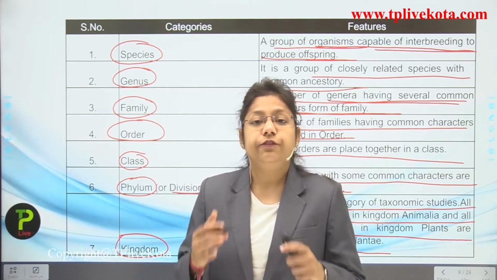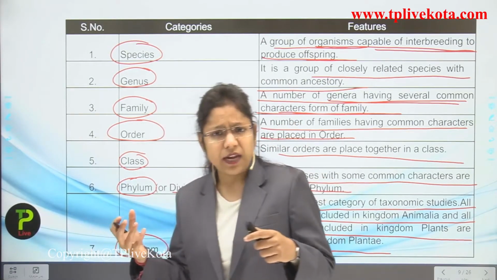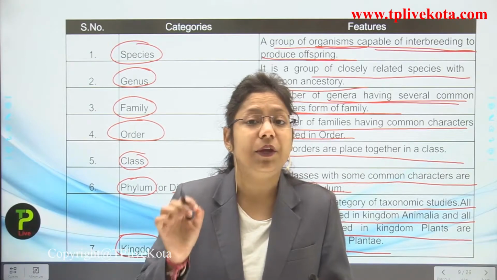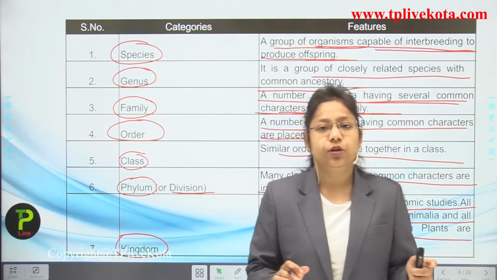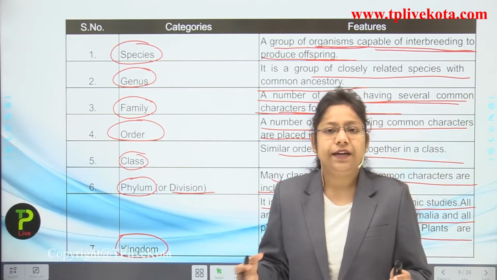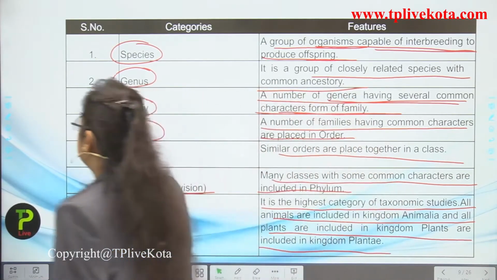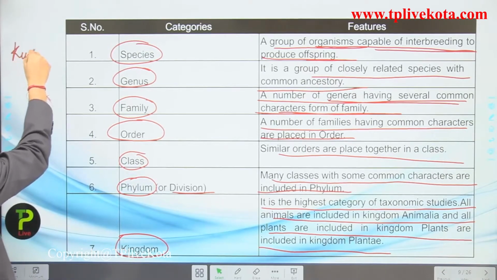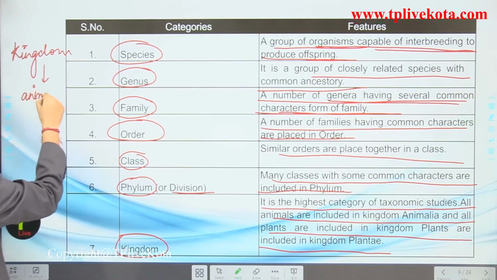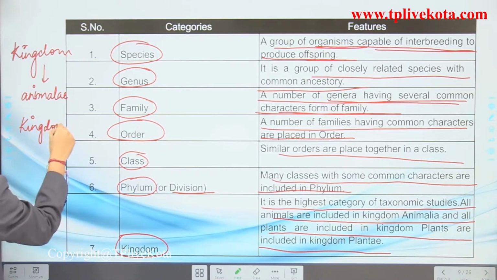If you are doing the taxonomical hierarchy of any kind of animal, like cat, dog, lion, you will use the kingdom Animalia, and it will be fixed there. Now if you are doing any taxonomic study on any kind of plant, like pea plant, any kind of flowering plant, angiosperm, gymnosperm, then you will use the word Plantae there. You have to remember this, students. This is very, very important. If we talk about the kingdom of animals, we use the word Animalia, and if we talk about the kingdom of plants, we use the word Plantae.